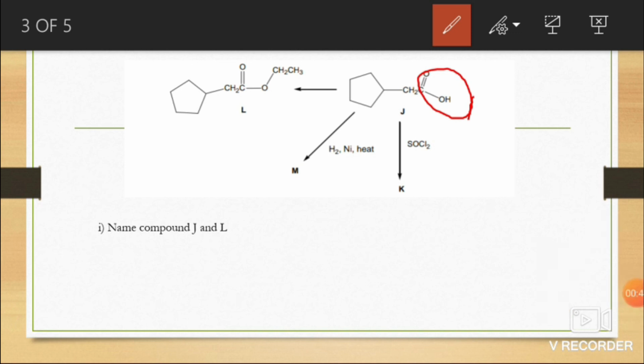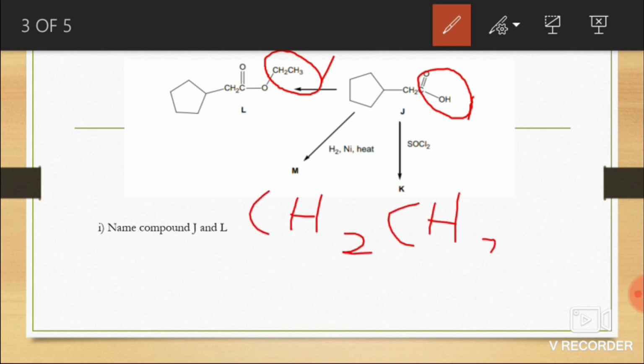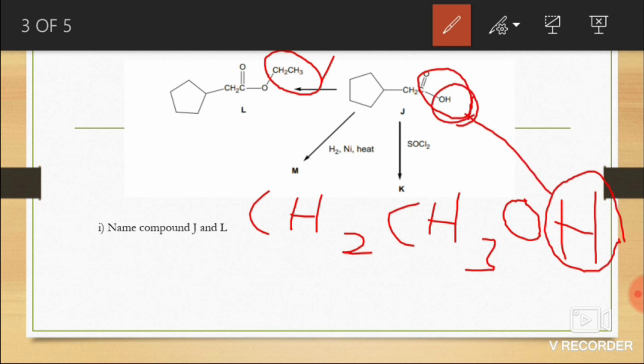So the alkyl group here is CH2CH3. So for the reagent we must include the CH2CH3 and we must add OH, because in this reaction the H and OH will be eliminated. So the ester we get is CH3CH2. That's all from me.